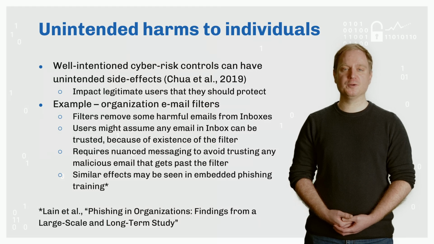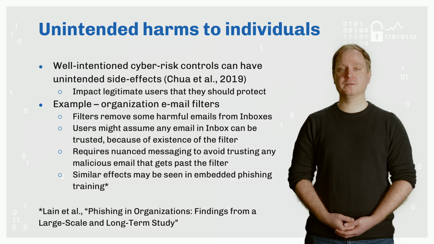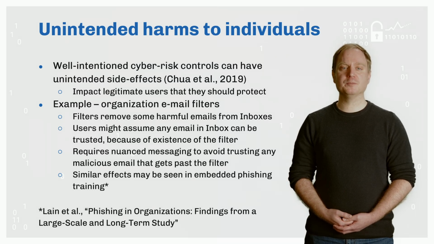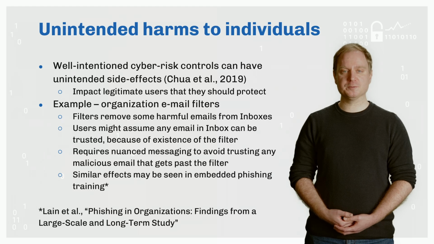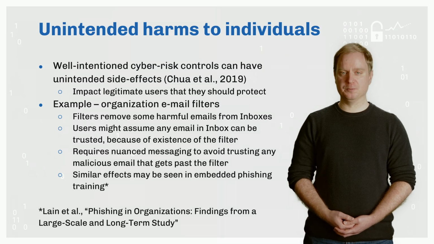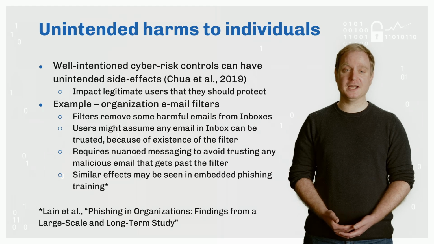These service owners will deploy security and privacy controls to manage cyber risks. An implicit assumption in much of this activity is that well-meaning cyber risk controls have only positive effects. As shown in the paper Identifying Unintended Harms of Cybersecurity Countermeasures by Chua et al., there can then be unintended harms in cyber risk management which must be considered. For example, if an organization deploys an email filter to reduce the number of malicious emails reaching users, the messaging around this would have to be managed carefully.